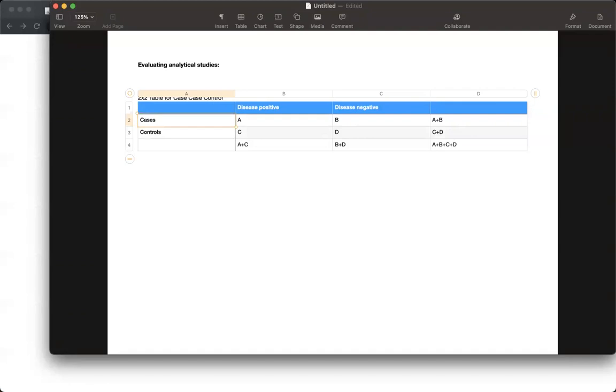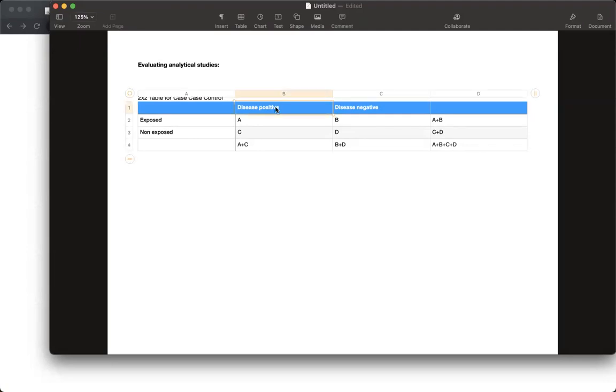Let me just make it correctly, exposed or non-exposed. Always remember, guys, if you are dealing with case control or cohort, the exposure would be on the y-axis, exposed, non-exposed.